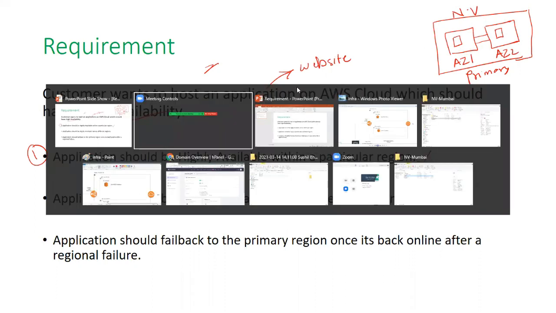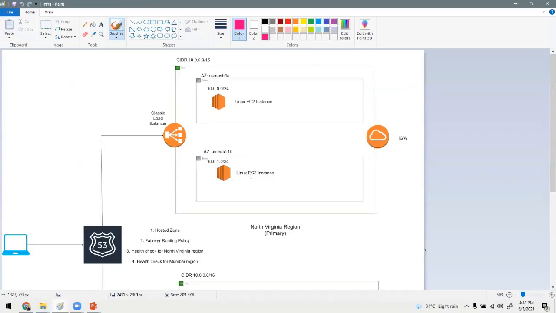We can see over here also: this is my North Virginia region, inside which I am creating one VPC, and this VPC is spanning across different AZs. This is the code for the AZ, US East 1A and US East 1B. One instance will go in this AZ and the other will go into this AZ. Any doubt so far?